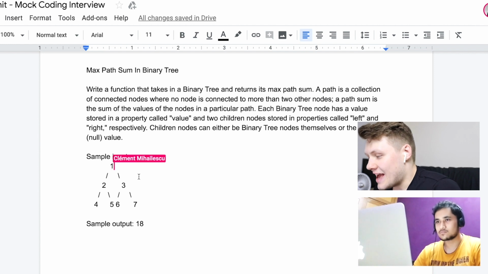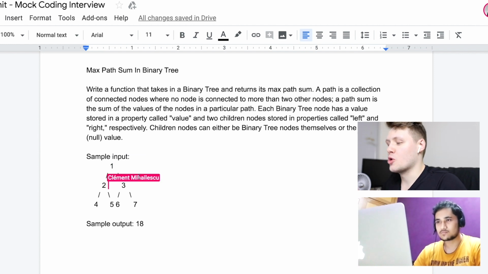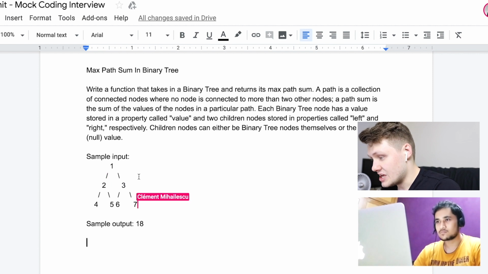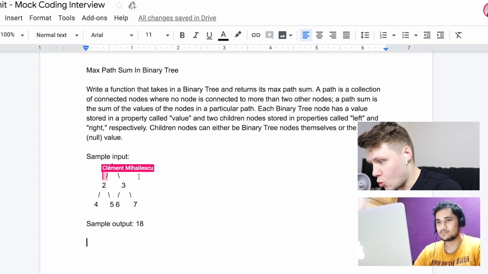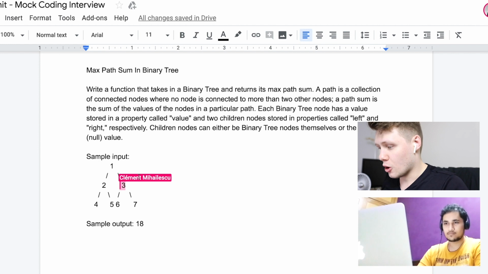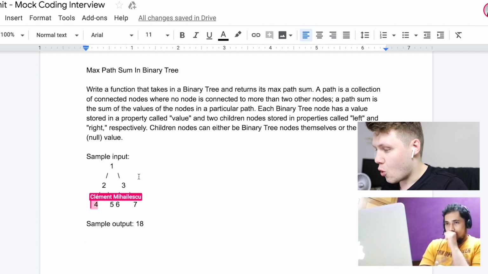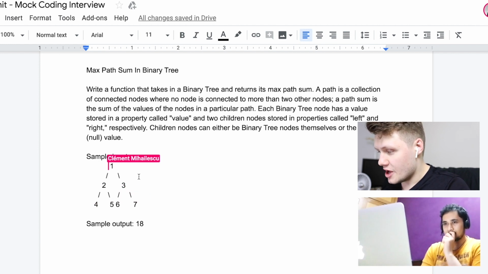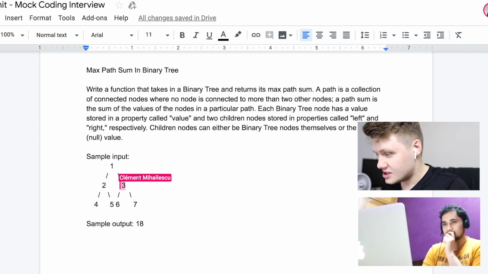So again, if I were on a whiteboard, I would be able to draw it out better. But in this sample input, if you were to go from 2 to 1, and down to 3, that would be a path that goes in a sort of triangle, right? 2, 1, 3. Okay. Or, for instance, 4, 2, 1, 3, 6.